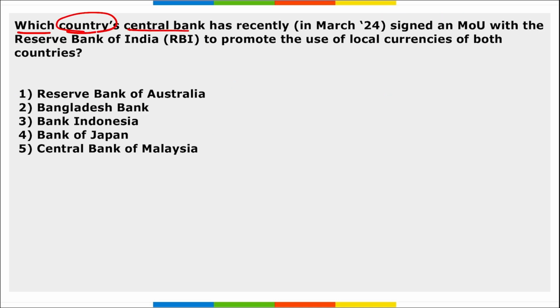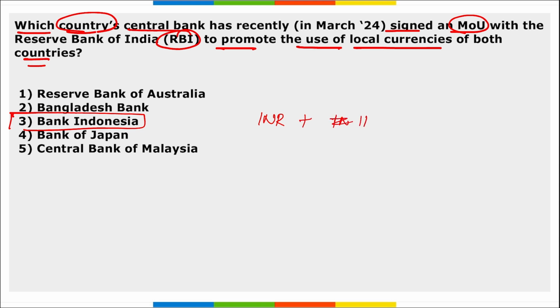Next, which country's central bank has recently signed an MOU with the RBI to promote the use of local currencies of both the countries? It is Bank of Indonesia, right? I repeat, RBI and Bank of Indonesia, they recently signed an MOU in order to promote and encourage the use of local currencies of these countries. For India, it is Indian rupee, and for Indonesia, it is your Indonesian rupiah, that is IDR. Correct? And basically, it will promote the usage of these two local currencies so that people can also trade in these local currencies.